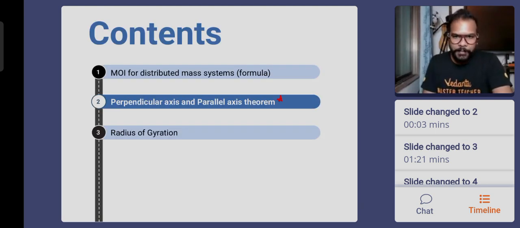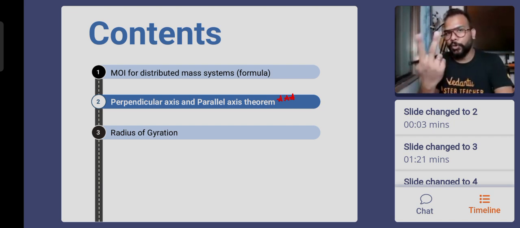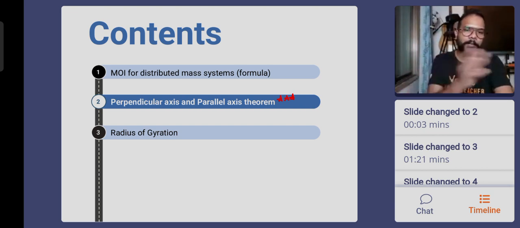Now moving on. This is where the guru mantras come. We don't want to do the derivation again and again. The 6 derivations that we have done will be our standard derivations, standard results. Now we are going to talk about 2 theorems. One of them is called the theorem of perpendicular axis, and the other is called the theorem of parallel axis. First, we will study the theorem of parallel axis. The other one will be the theorem of perpendicular axis.